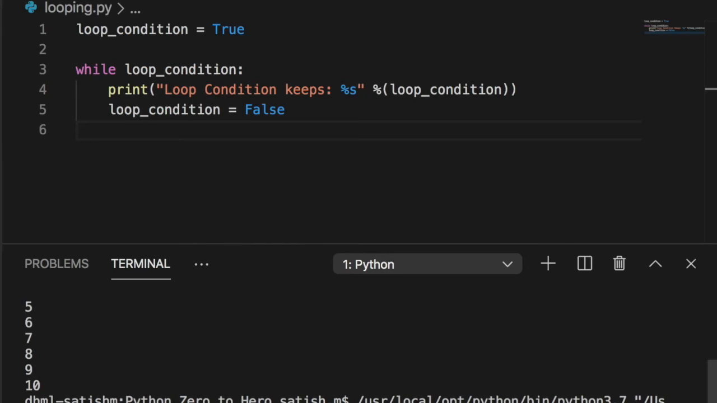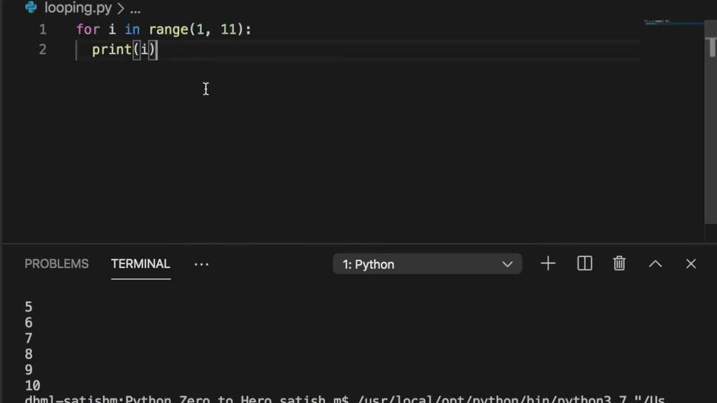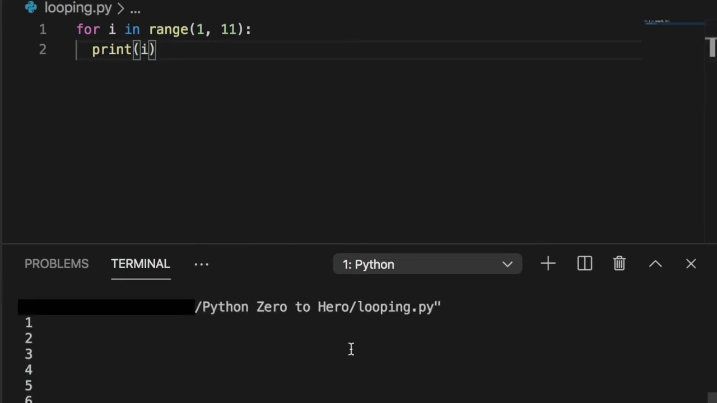Next topic is for looping. You apply the variable num to the block and the for statement will iterate it for you. This code will print the same as the while code, from 1 to 10. See, it is so simple. The range starts with 1, goes until the 11th element. So this is the for loop and while loop.